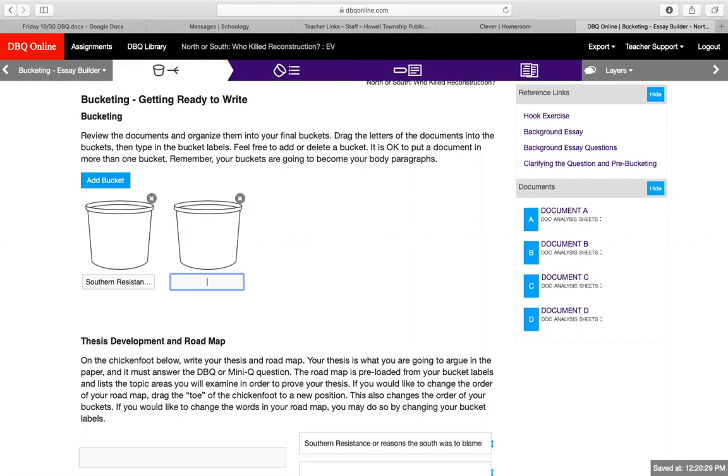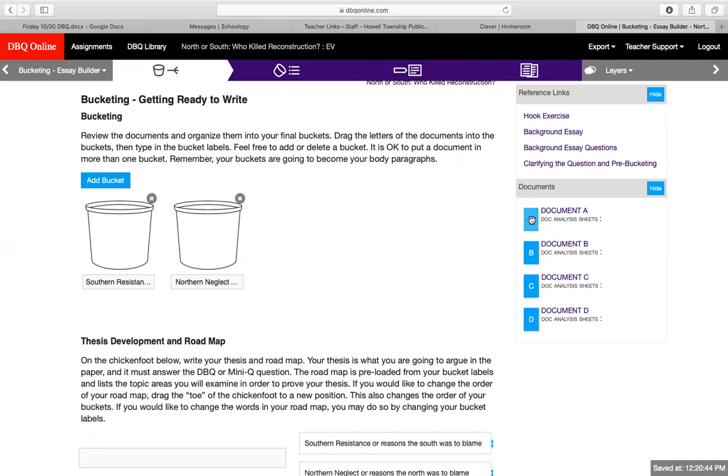Or we can say, and the North, so Northern neglect or reasons the North was to blame. And it might not be Southern resistance and Northern neglect. It might be something else. It's up to you. But then when you put into the buckets, you're going to find which documents support that, yeah, it was the South's fault, or yeah, it was the North's fault.